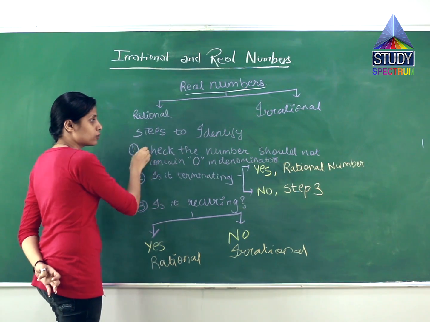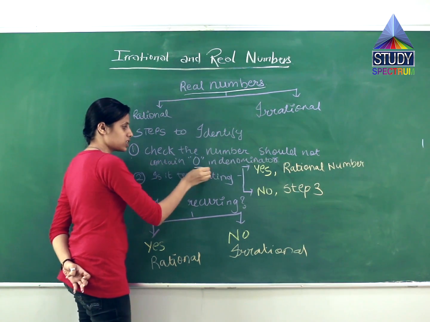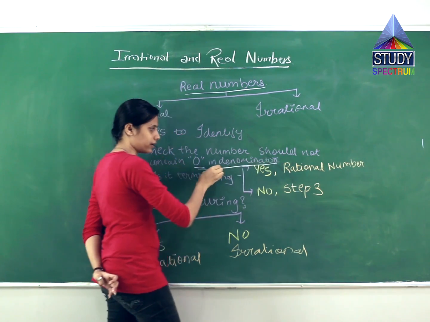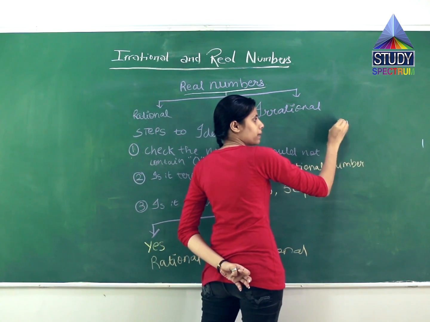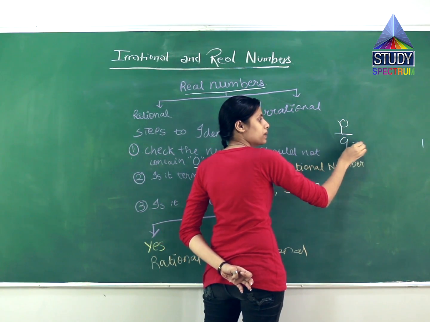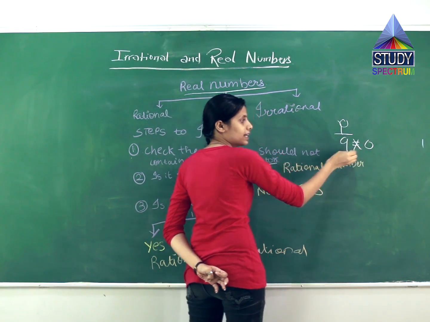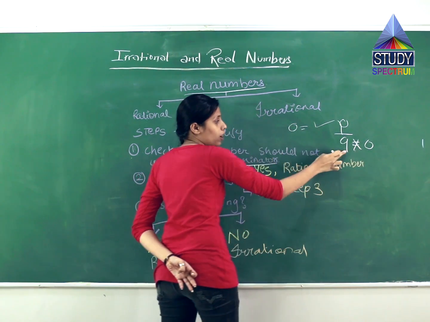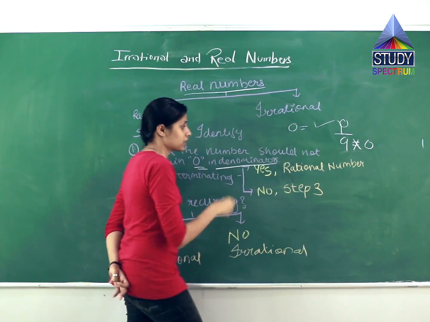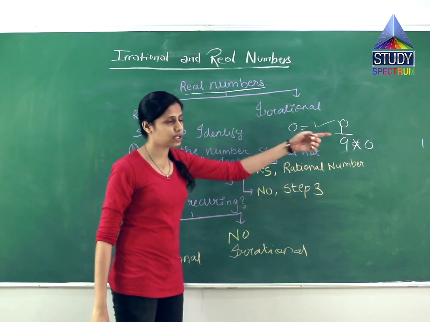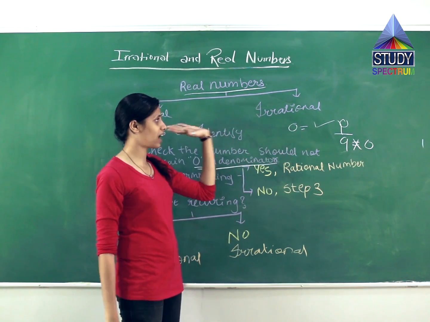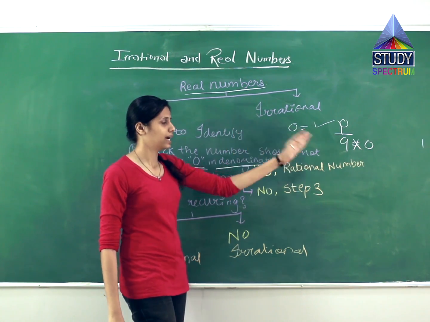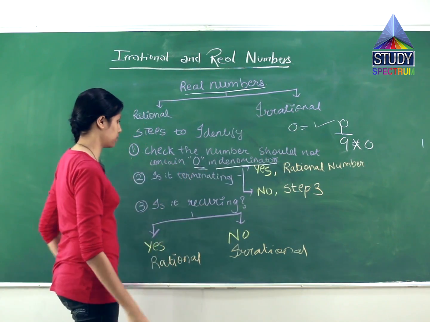First step, you have to check that there is no zero in the denominator. In p by q form, there should be no zero in the denominator. In the p, it can be zero, but there should not be zero in the denominator. This is the first step. If there is a zero, then it is neither a rational nor an irrational number. It is out of the concept.